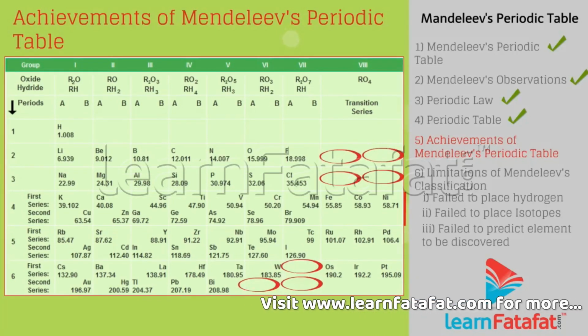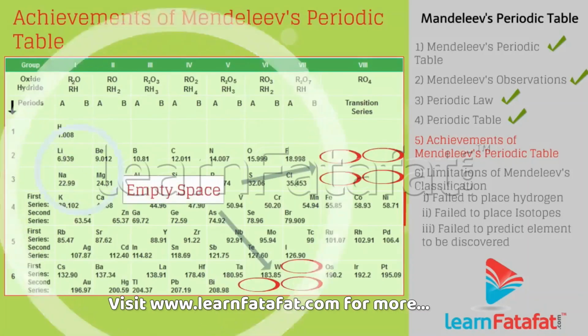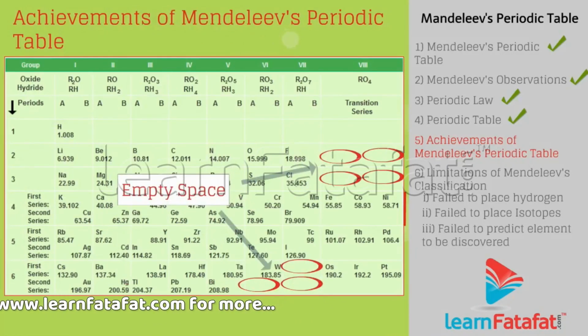Mendeleev left some gaps in the periodic table and boldly predicted the existence of elements that were to be discovered.